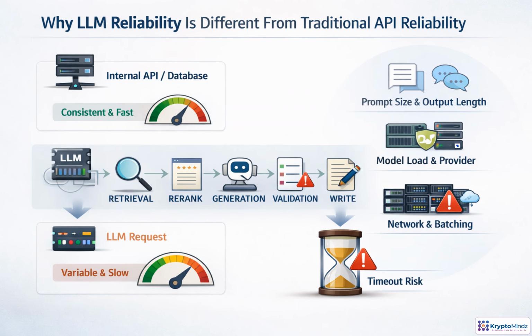Traditional API reliability is usually about controlling known dependencies: your service, your database, your network, and predictable timeouts. LLM reliability adds more moving parts, and several are outside your direct control. Latency can change with prompt size, generated token count, model load, provider behavior, batching, and network conditions. A request may also include retrieval, reranking, generation, validation, guardrails, and writes. That makes one global timeout too blunt. Reliable GenAI systems need stage-level budgets, fallbacks, retries, and clear decisions about what to skip, degrade, or stop.